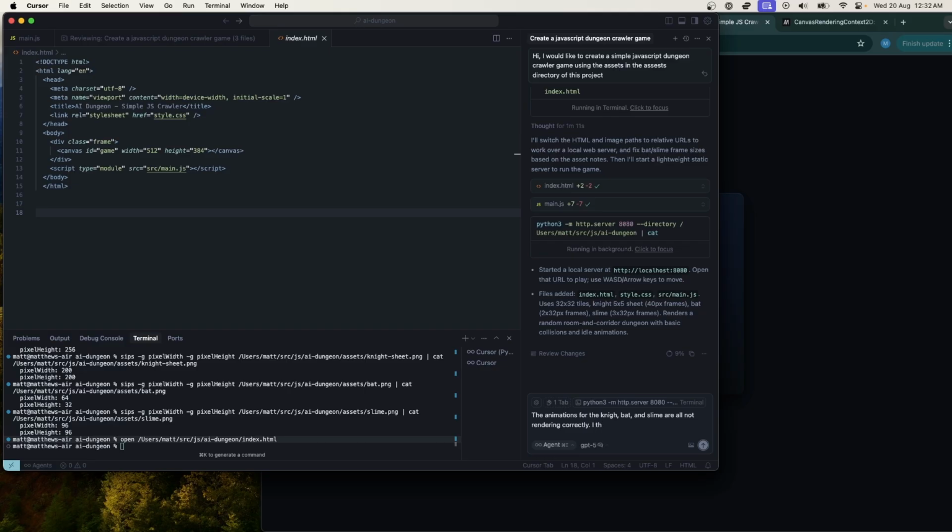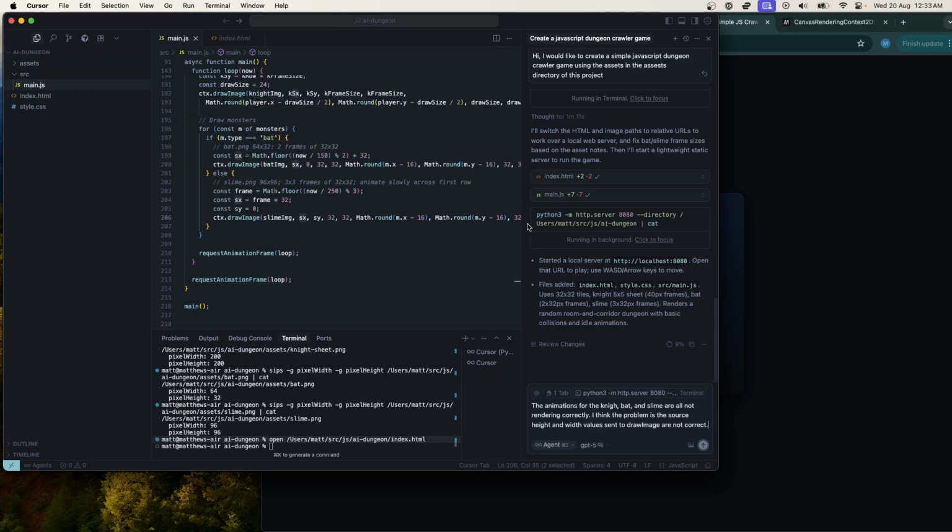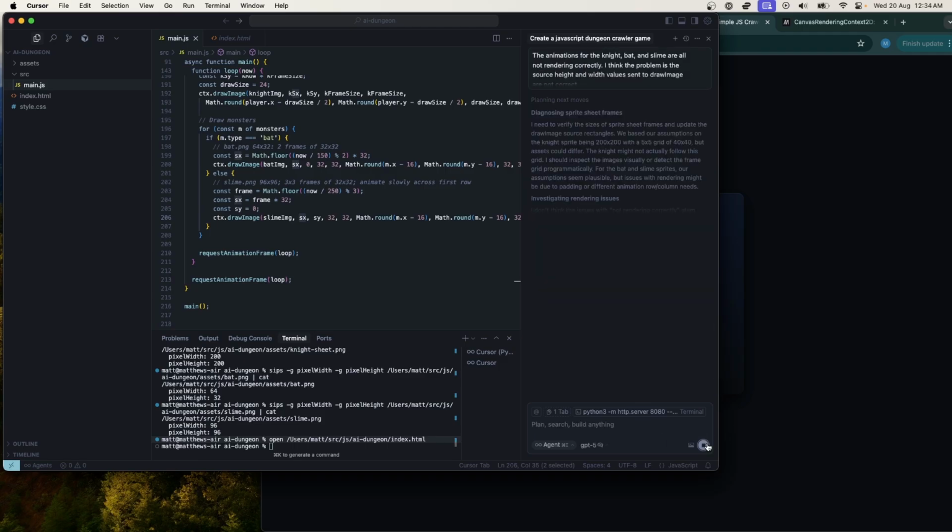Let's just say, I'll give it a hint. All right, so the animations for the Knight, Bat, and Slime are all not rendering correctly. I think the problem is the source, height, and width values sent to draw image are not correct. Okay, can it figure that out? 200, yeah, 5 by 5 grid of 40 by 40. Yeah, see, that's just incorrect. Assets could differ. Yes, yeah.